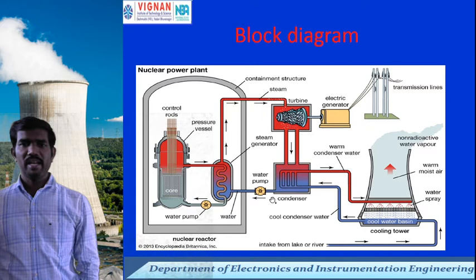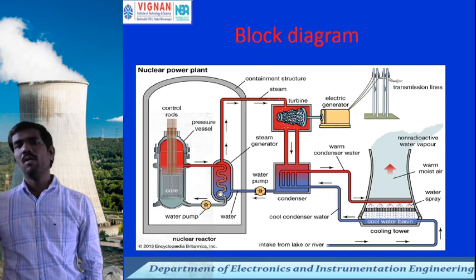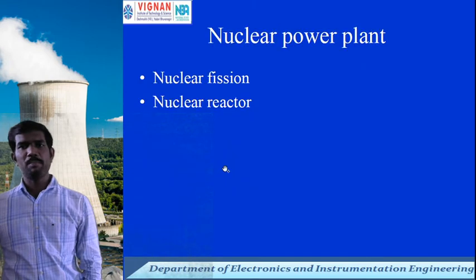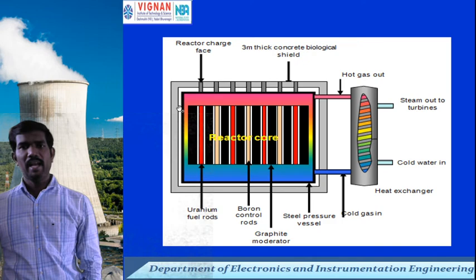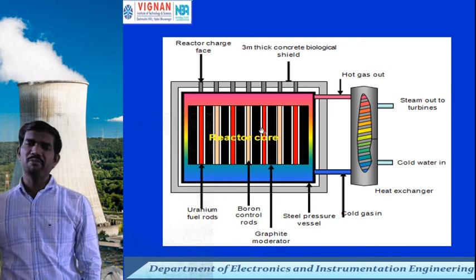The condenser is connected with the water pump, and the pump is connected to the internal water tank, which is connected with the nuclear core. The core contains the nuclear rod as fuel material, whereas the fuel is uranium 235,